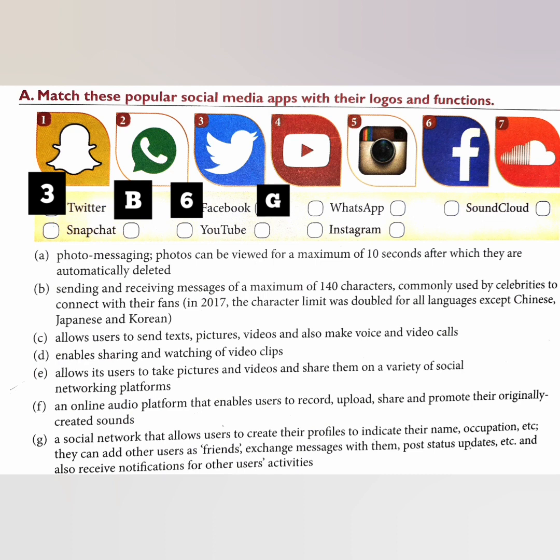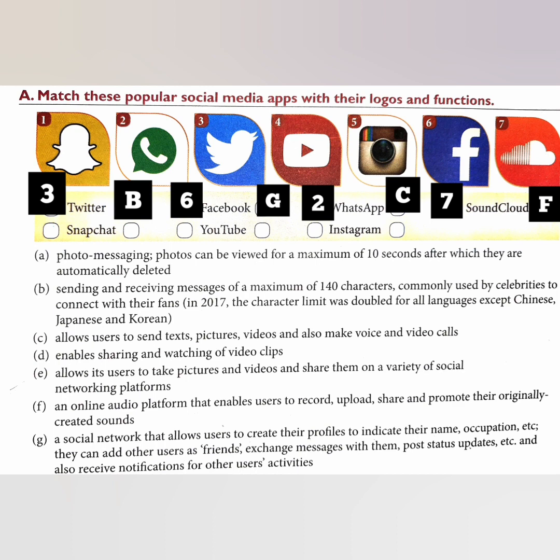Next is WhatsApp. Is it difficult to label? We all know which one is the WhatsApp logo. Yes, you all are right. That is number 2. Its function is that it allows users to send text, pictures, videos and also make voice and video calls. Now next one is SoundCloud. SoundCloud logo is number 7 and its function is that it is an online audio platform that enables users to record, upload, share and promote their originally created sounds.